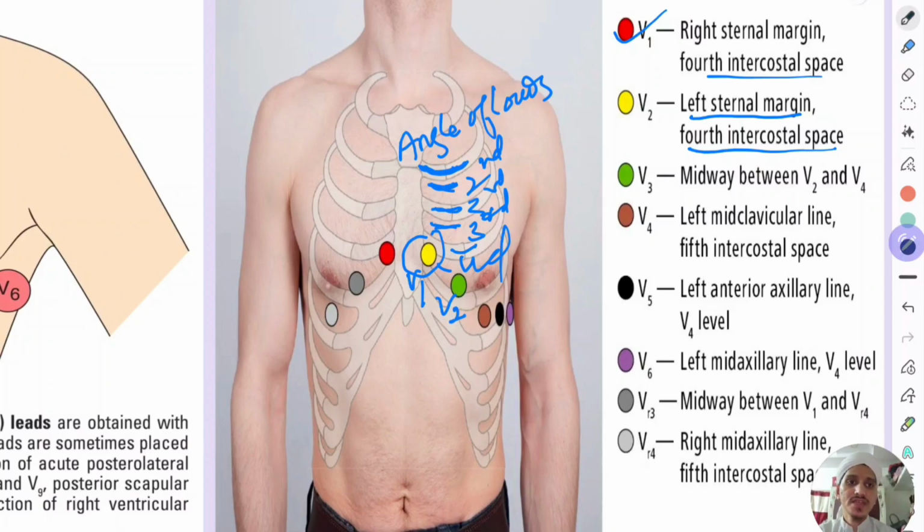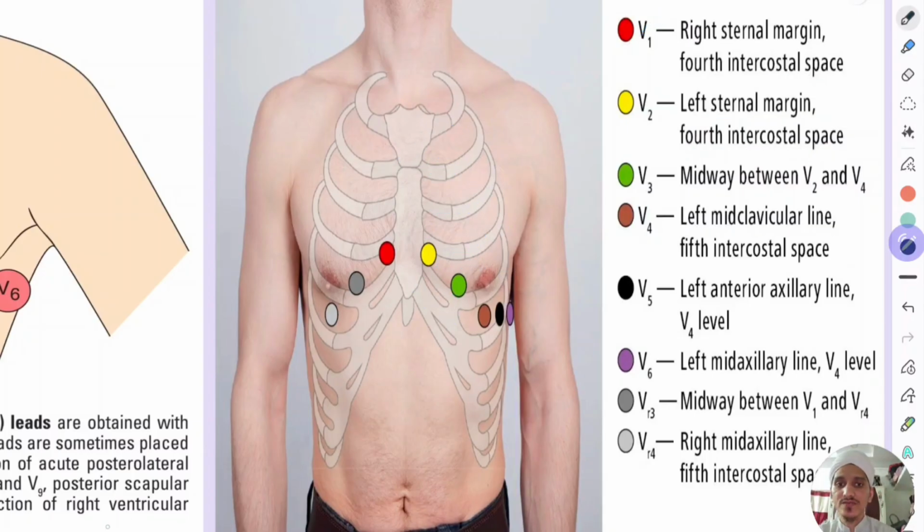Okay, V2 is at the left sternal margin, fourth intercostal space, and then don't go to V3, you just come to V4. Left mid clavicular line, I'll just remove this. So this is V1, this is V2, and this is V3. If you draw a line like this from here, this is in the mid clavicular line, but this is in the fifth intercostal space. V3 will be midway between V2 and V4.